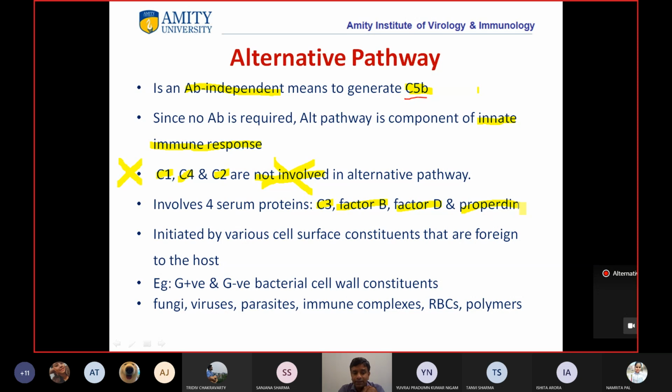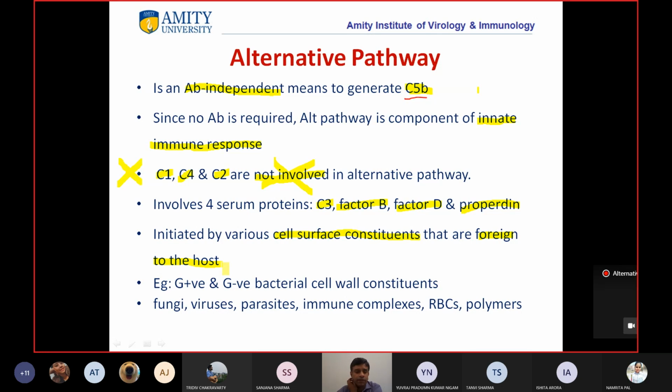It is initiated by various cell surface constituents that are foreign to the host. So how will this system get to know? It gets to know by the cell surface constituents, and when it recognizes that they are foreign to the host, it can get initiated.